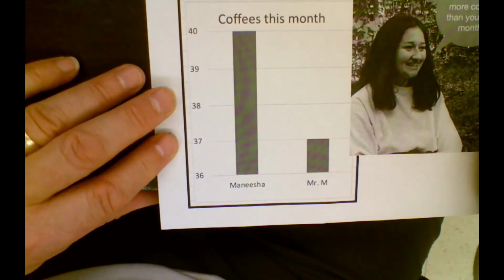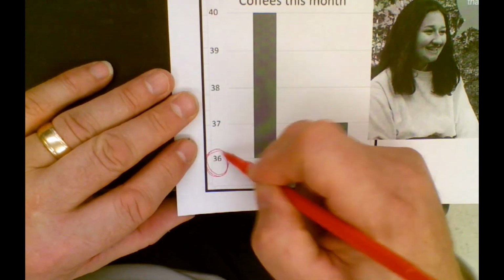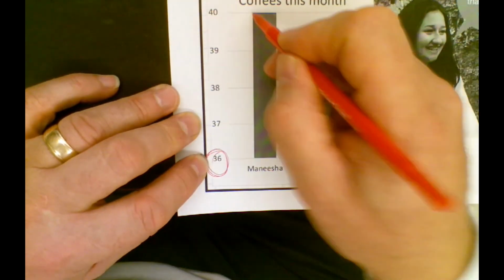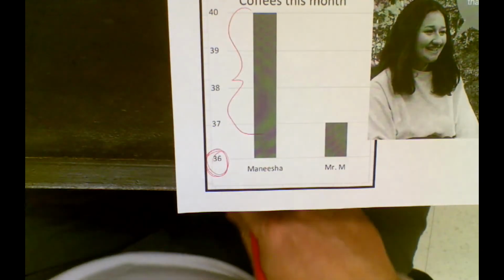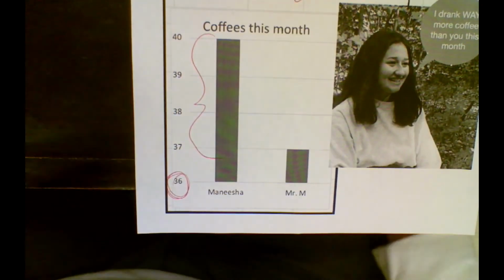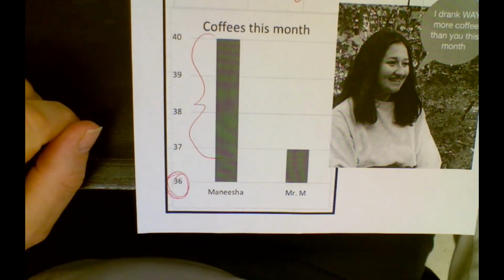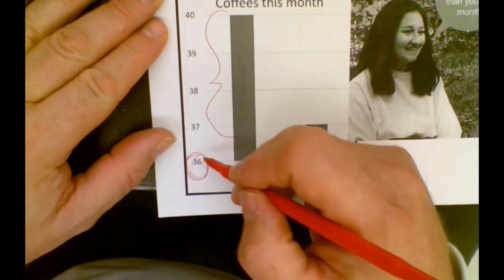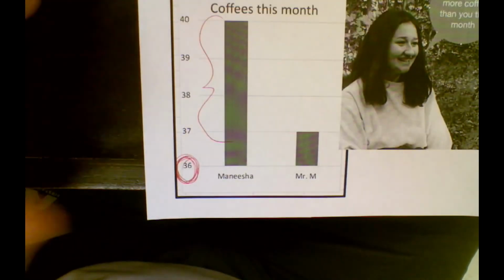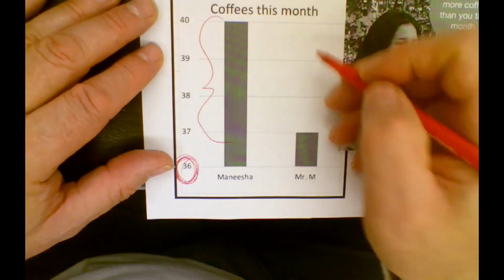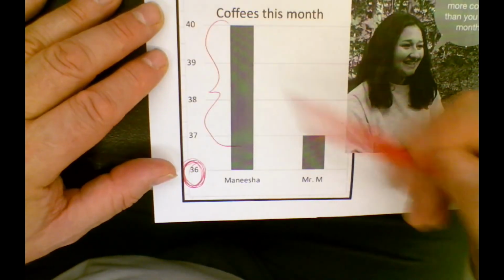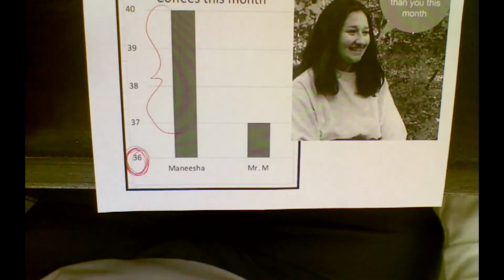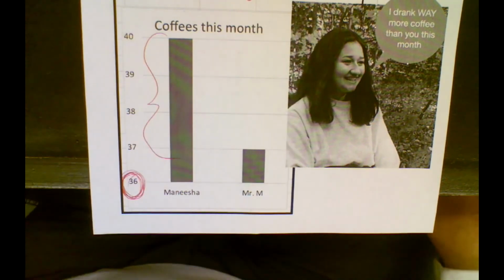But I got suspicious. She was trying to be sneaky because she did not start at 0. She started at 36, which is under. So all she's showing is really the top of the graph, and she's using that to say, oh, I really drank more coffee than you. Let's pretend it was a competition. And not a good thing to have a competition about, but the point here is if a graph starts at 36 or it doesn't start at 0 or it starts underneath, this is a good way to show the difference between something. And someone might use it to convince you that, hey, Manisha really did drink so much more.